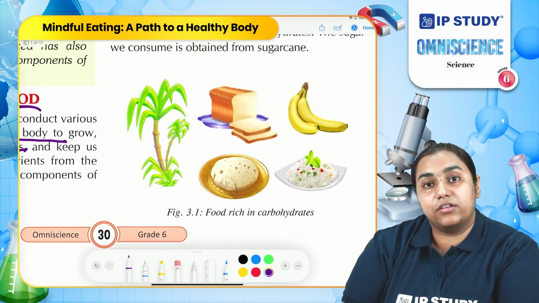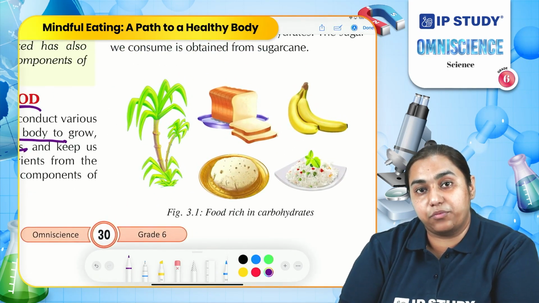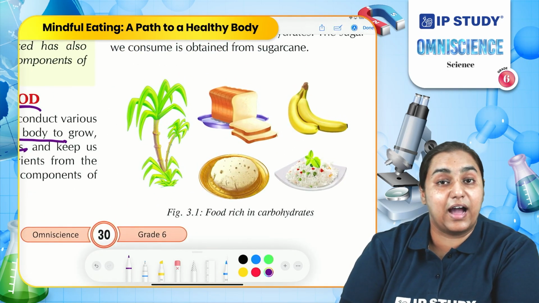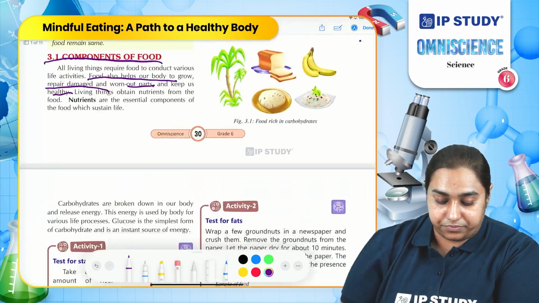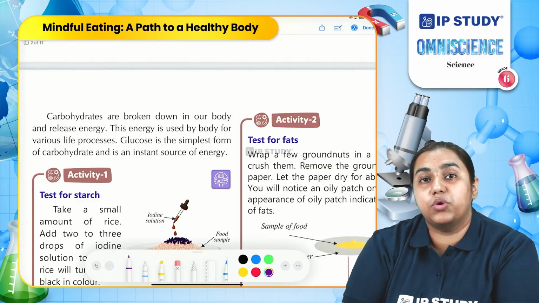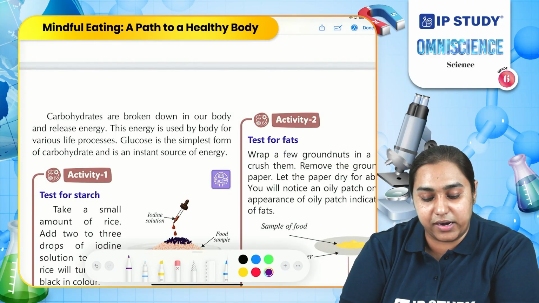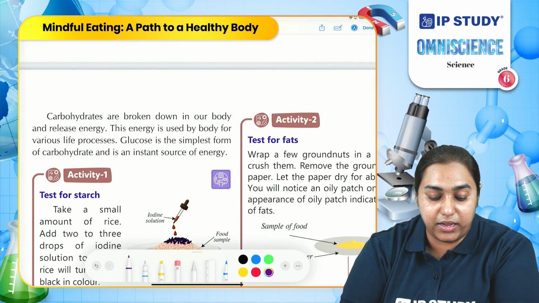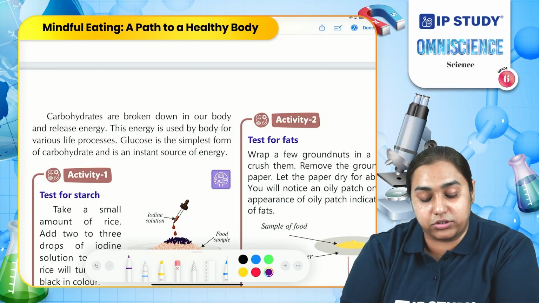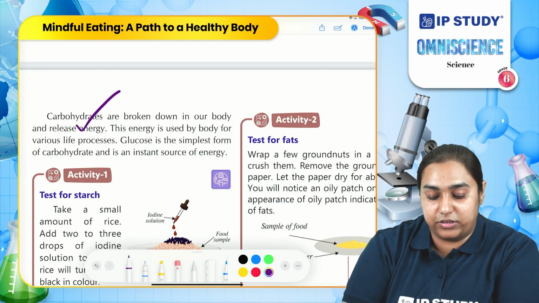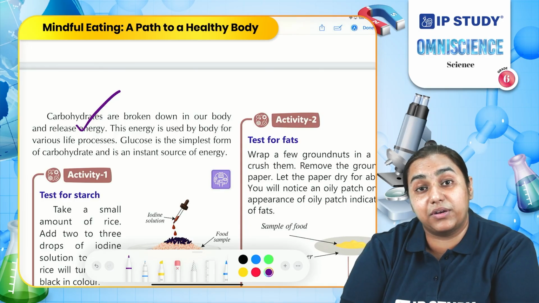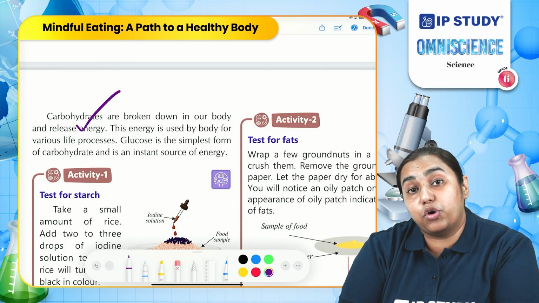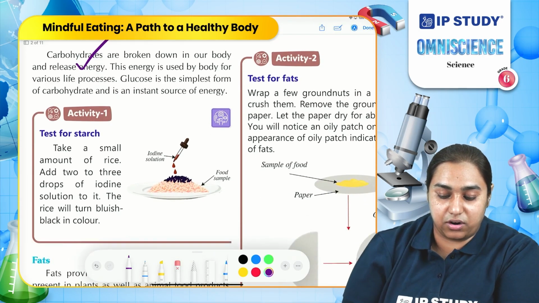The sugar we consume on a daily basis is obtained from sugar cane, and it has a very high amount of carbohydrate in it. When we consume any food which is rich in carbohydrate, when it is taken in our body, it breaks down into a smaller portion and it releases energy. The body uses this energy to perform various functions such as respiration, breathing, reproduction, etc.